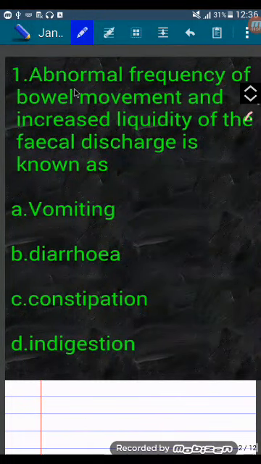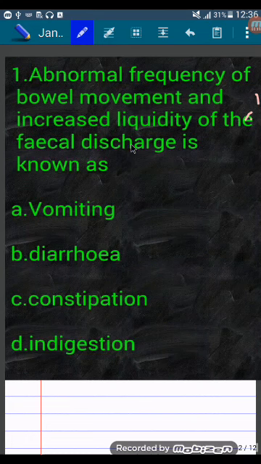Question number 1. Abnormal frequency of bowel movement and increased liquidity of fecal discharge is known as A. Vomiting, B. Diarrhea, C. Constipation, D. Indigestion. So vomiting is ejection of stomach contents through mouth.